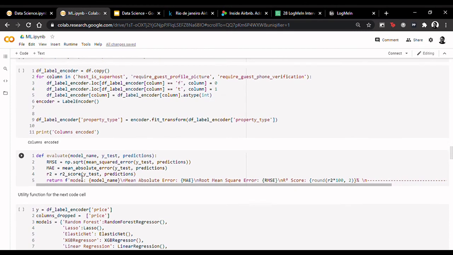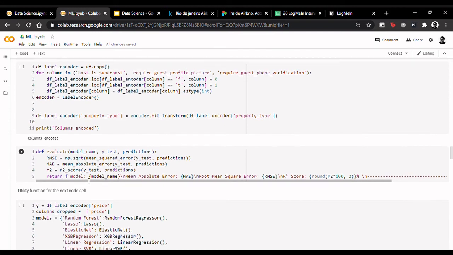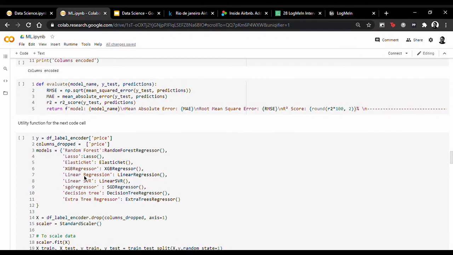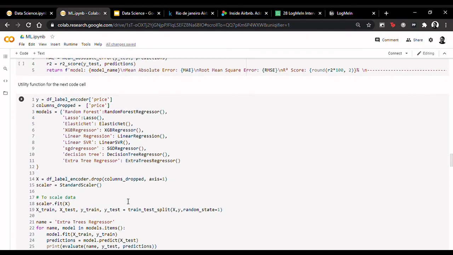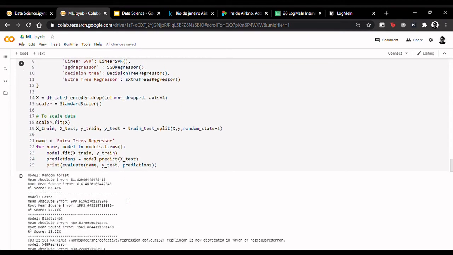So let's talk about R-square. R-square is the percent of variance explained by the model. That is, R-squared is the fraction by which the variance of errors is less than the variance of the dependent variable. Thus, in the next code snippet, we train the model on the dataset. We train all these models on the dataset, and we see which one performs the best. Thus, you see the following output.